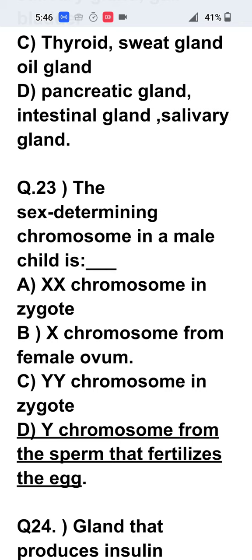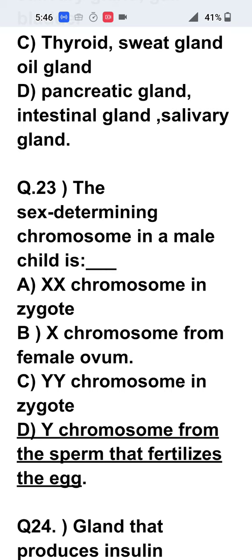So XX means the girl baby will be born. If the father's chromosome, that is Y, in the sperm unites with the egg, that will be resulting in the XY combination. And that XY combination carrying zygote will lead to formation of the boy child.